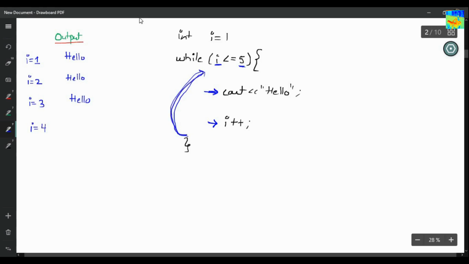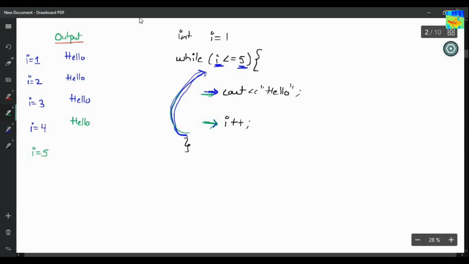Now you will again reach here and you will check the condition again. So is 4 less than or equals to 5? Yes, the condition is again true. You will print hello again. Now you will increase the value of I by 1. So the new value of I will become 5.